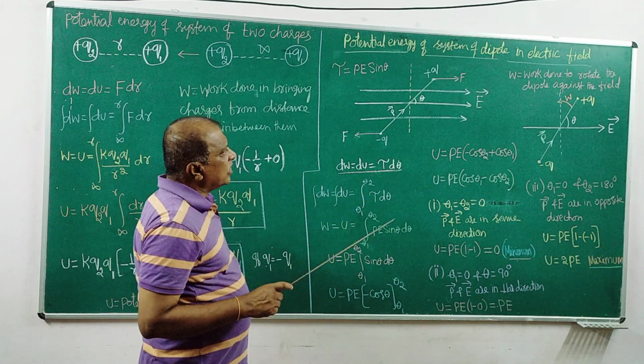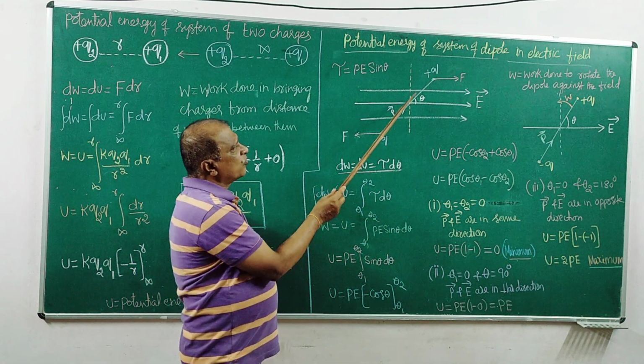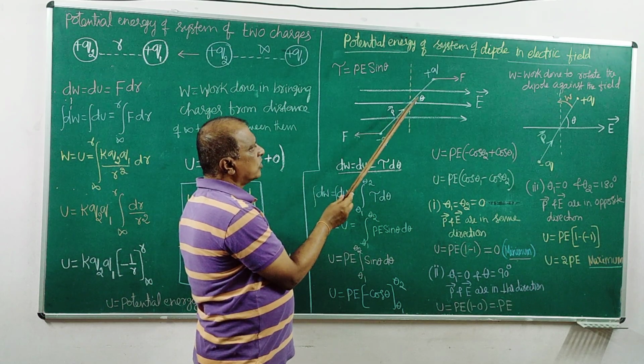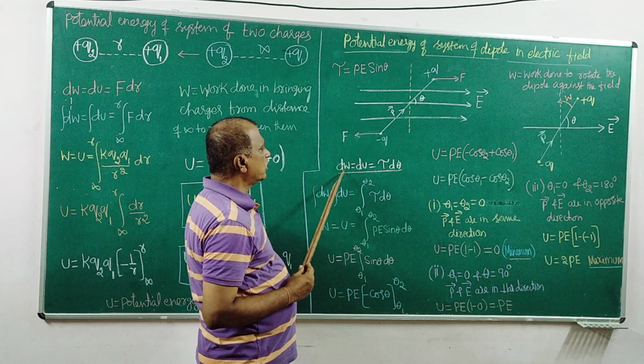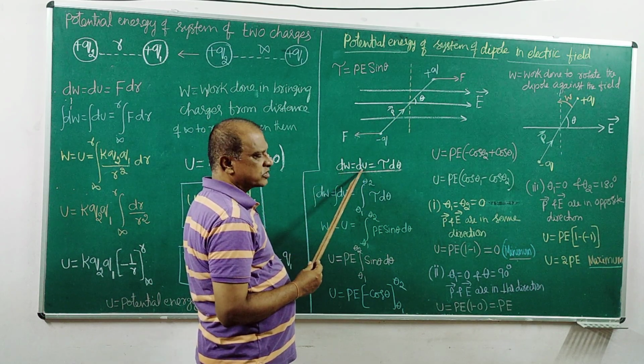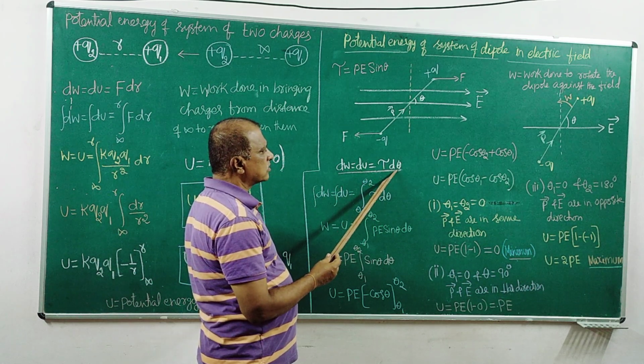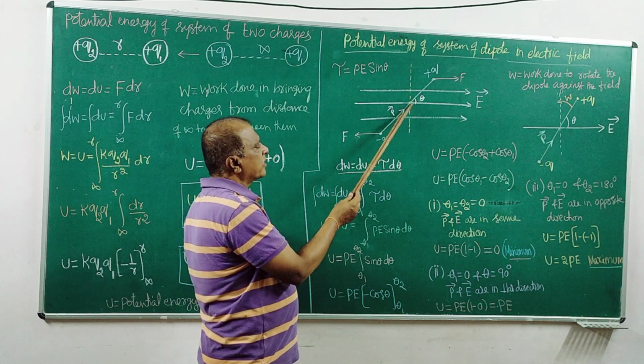What is the mathematical definition for the amount of work done? The amount of work done, dW, is the same as the potential energy. It is equal to force into displacement. What is the force operating here?